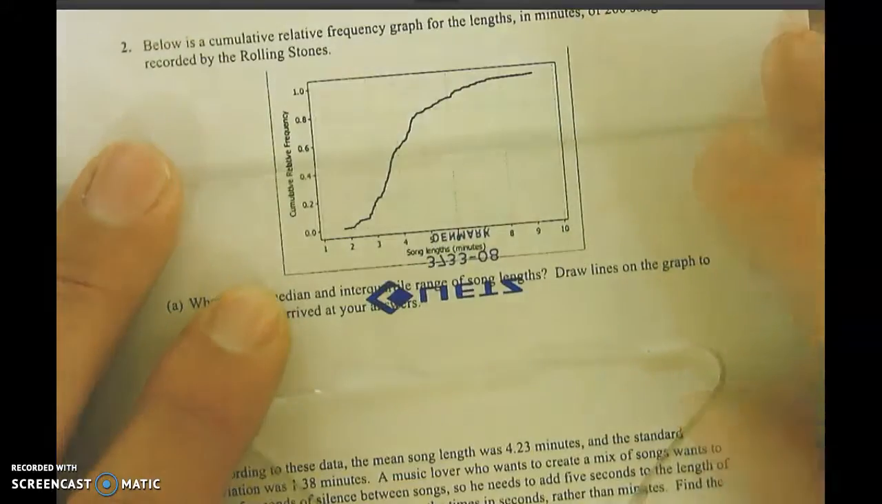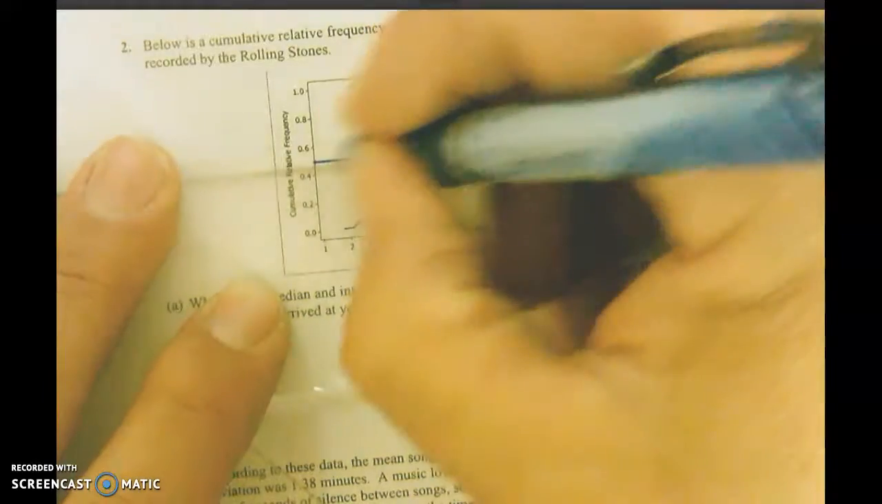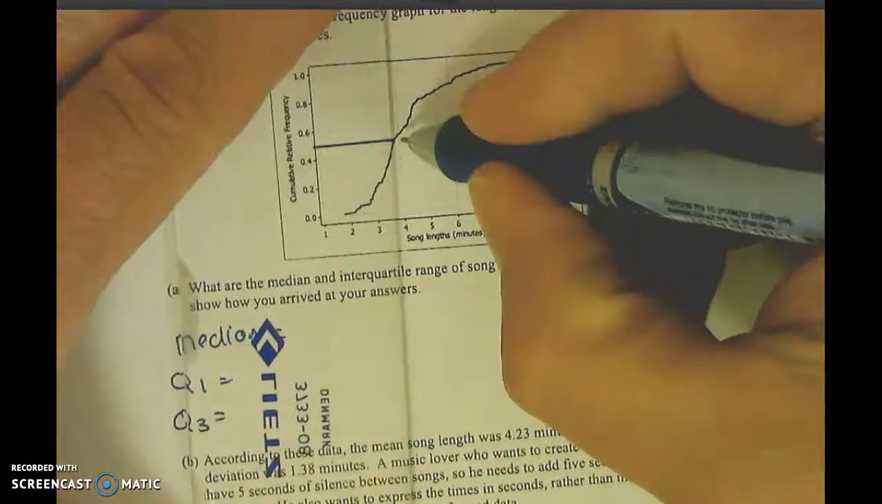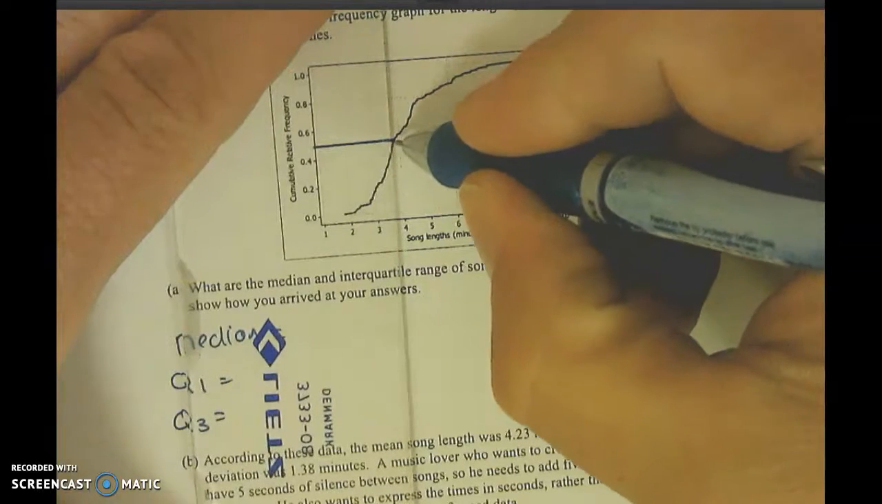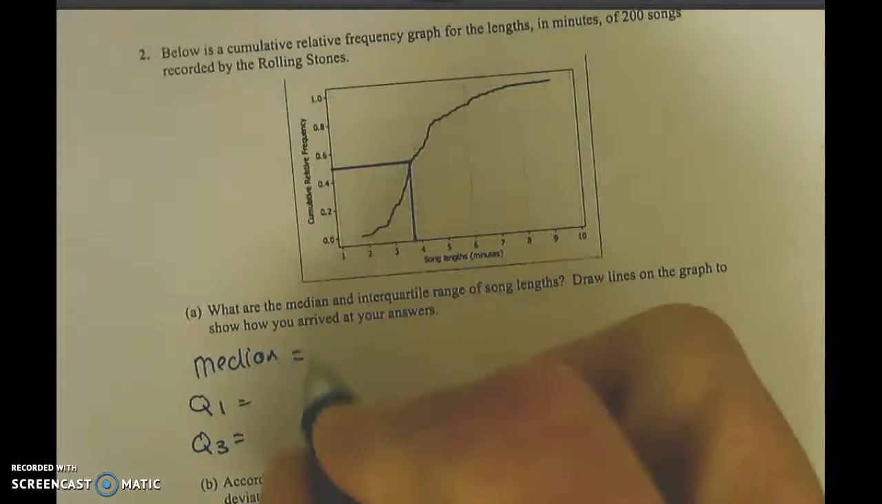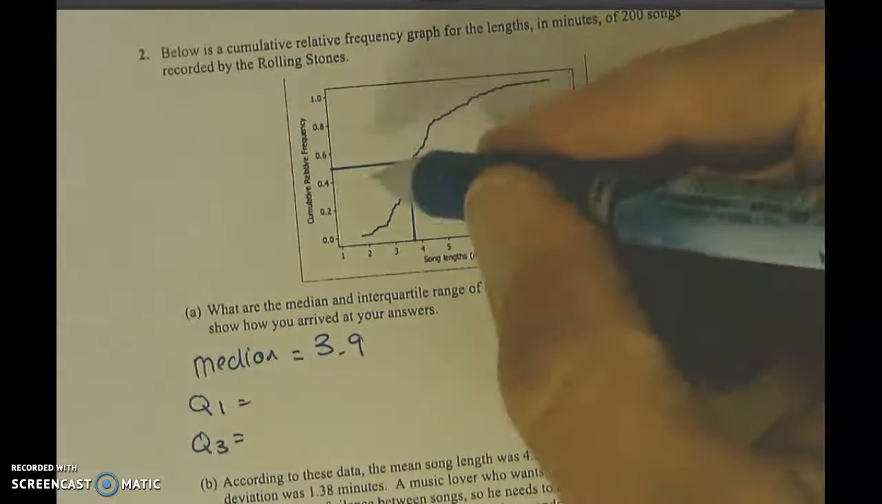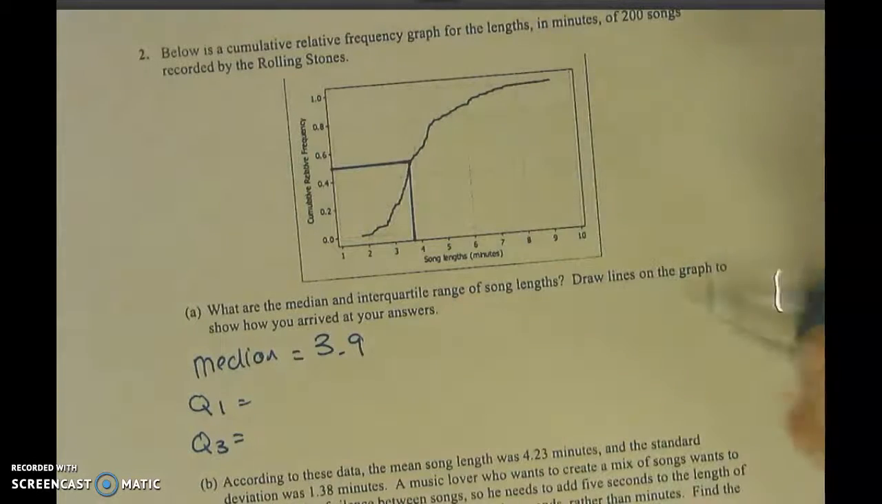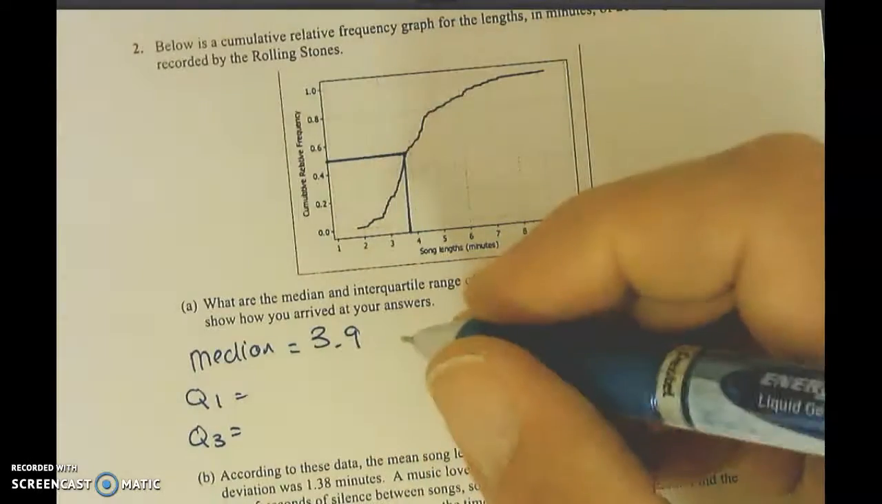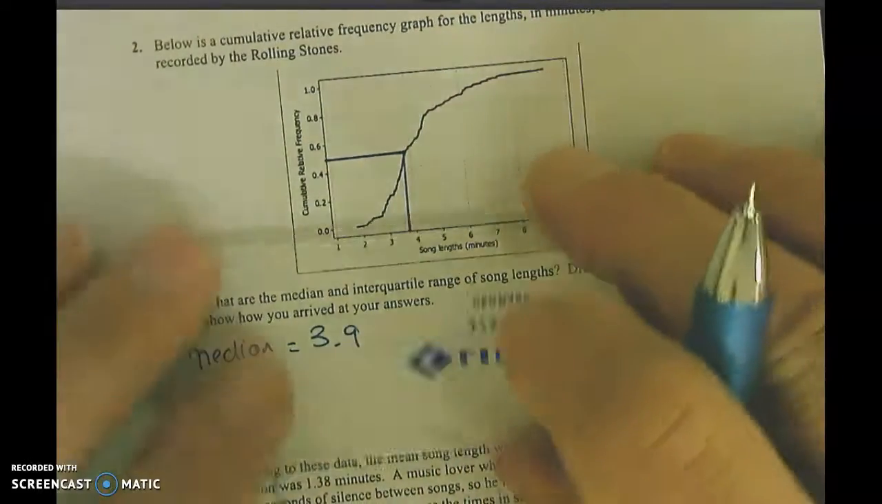Shadow's throwing me off. So I go here, and then I'm just going to drop my line perpendicular to it. So it looks like it's not quite 4, so I'm going to say that it's 3.9. Did I show my work how I did it? Okay, so what's my quartile 1? 0.25, right?